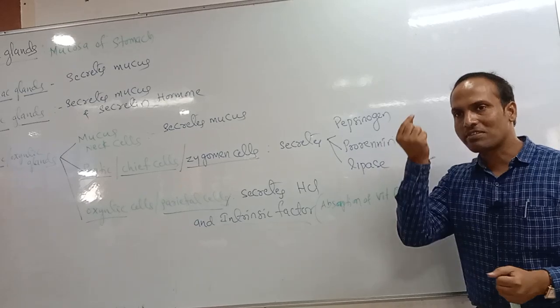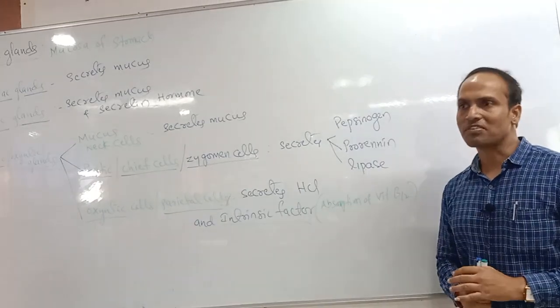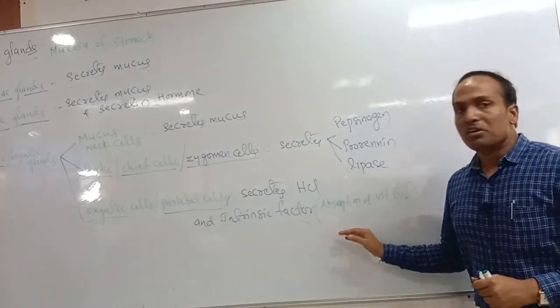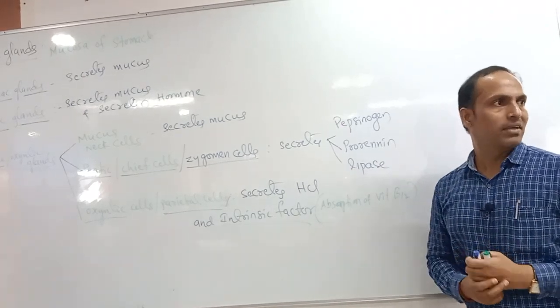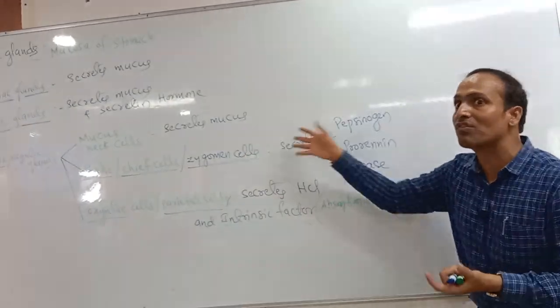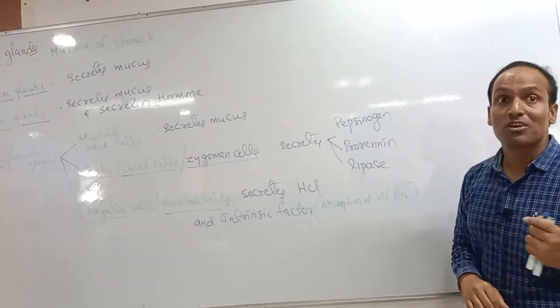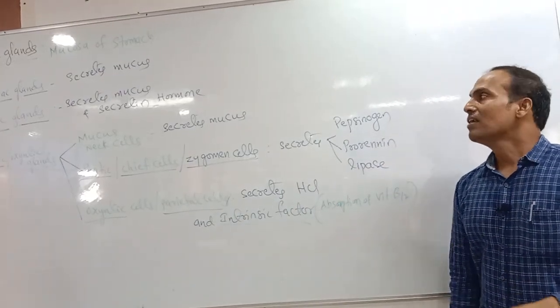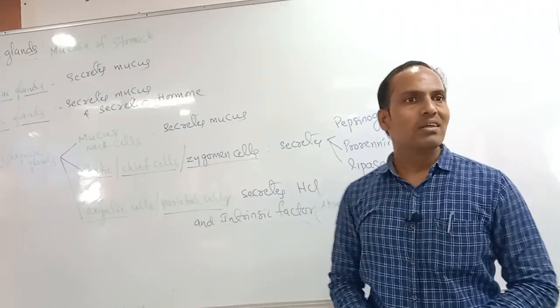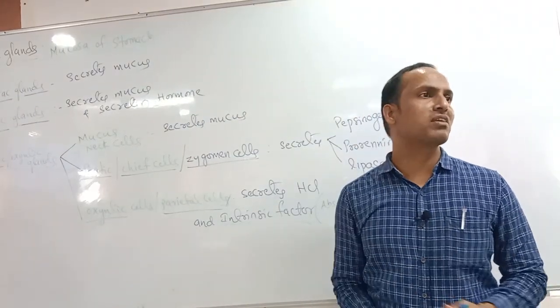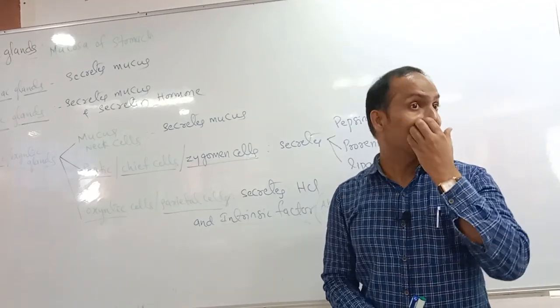Okay, so this is a sample example. Understood? That's why in your examination they give only indirect questions. If the absence of this gland, what function will be stopped, like that questions they can ask. For example, if mucous neck cells are removed from the stomach, what will happen in the stomach?